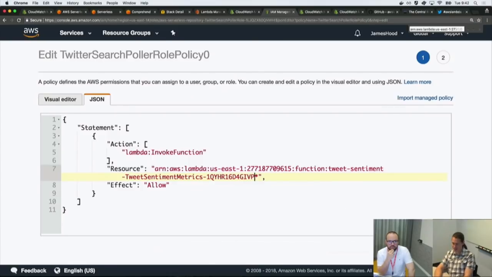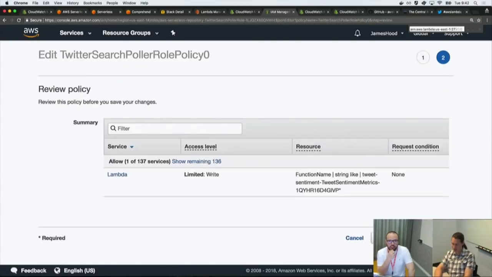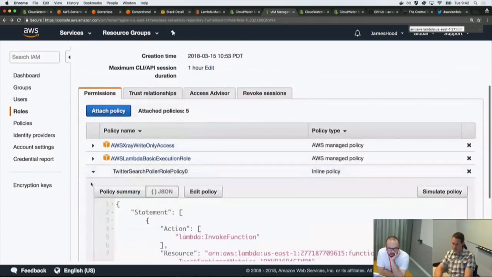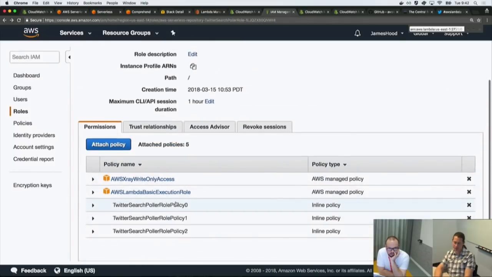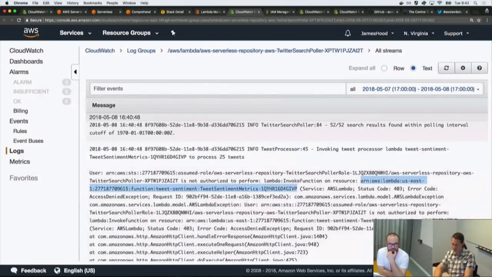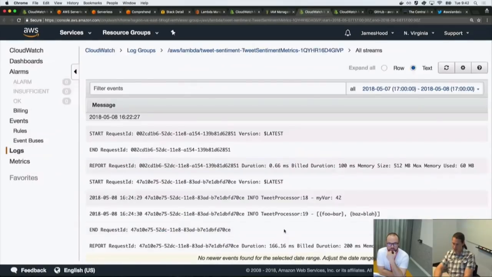It could just be a little bit of delay. What about having the entire name instead of a wildcard? But I think wildcards are fine. The reason the wildcard is there is so that if you want to invoke a different version or an alias that you have on top of it, that's what it's there for.